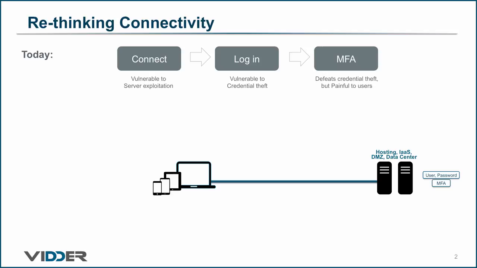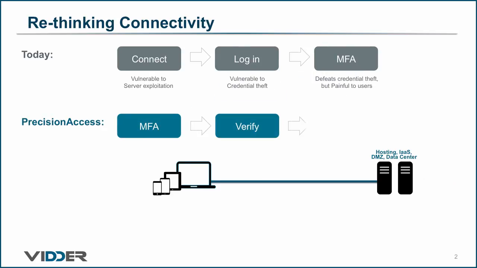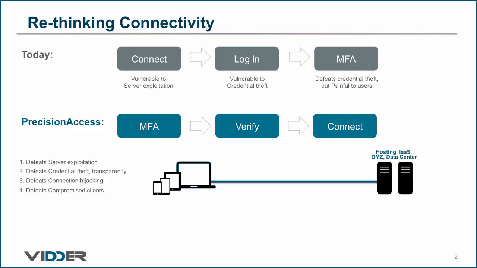Precision Access provides a total rethinking of connectivity. Precision Access does multi-factor authentication first, then verifies the trust of the device before allowing the user to log in. And finally, it enables trusted users on trusted devices to connect to authorized servers. Using this methodology, it defeats server exploitation, credential theft, connection hijacking, and even compromised devices.